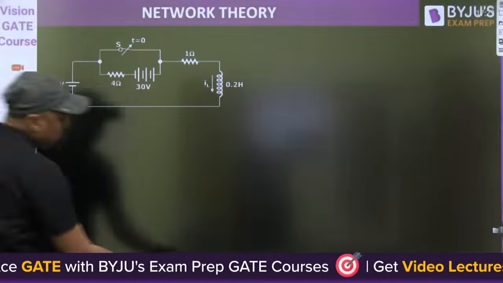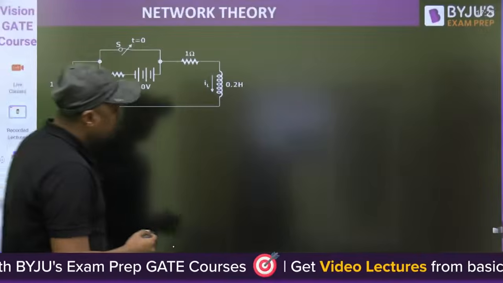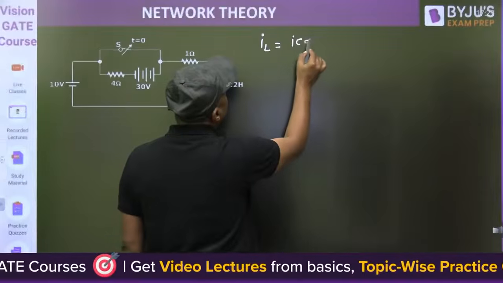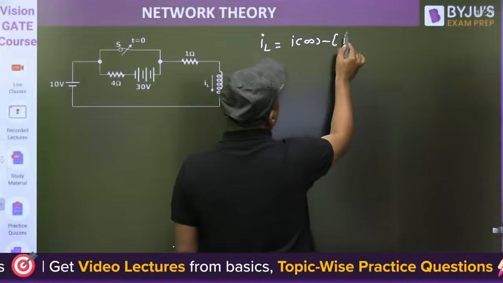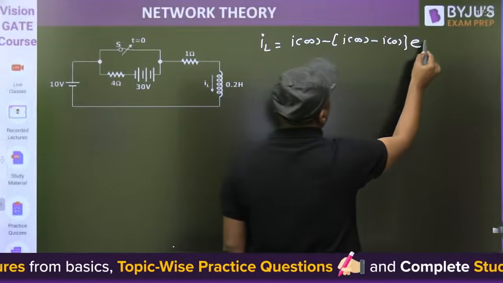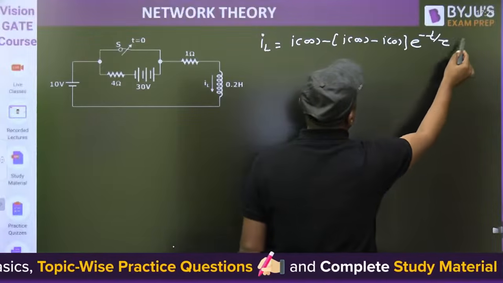First of all, to get the equation, we have to use IL equal to I final minus (I final minus I initial) e raised to power minus t by tau. That will be the equation.